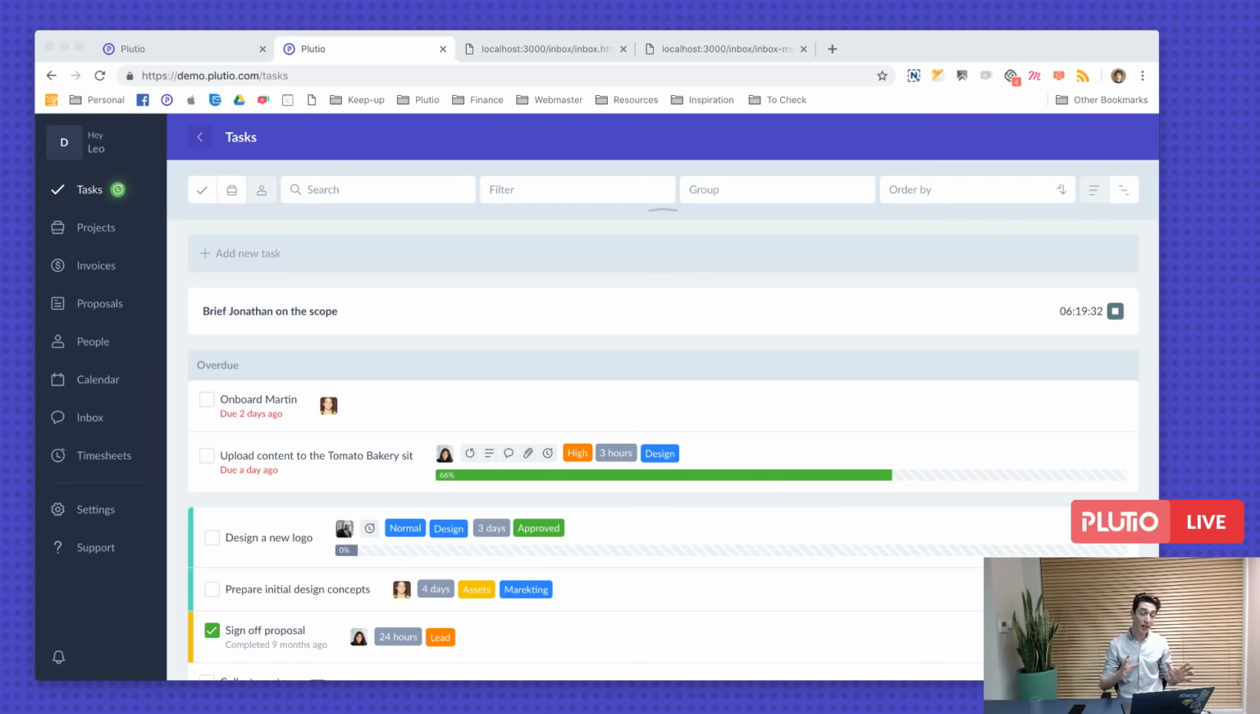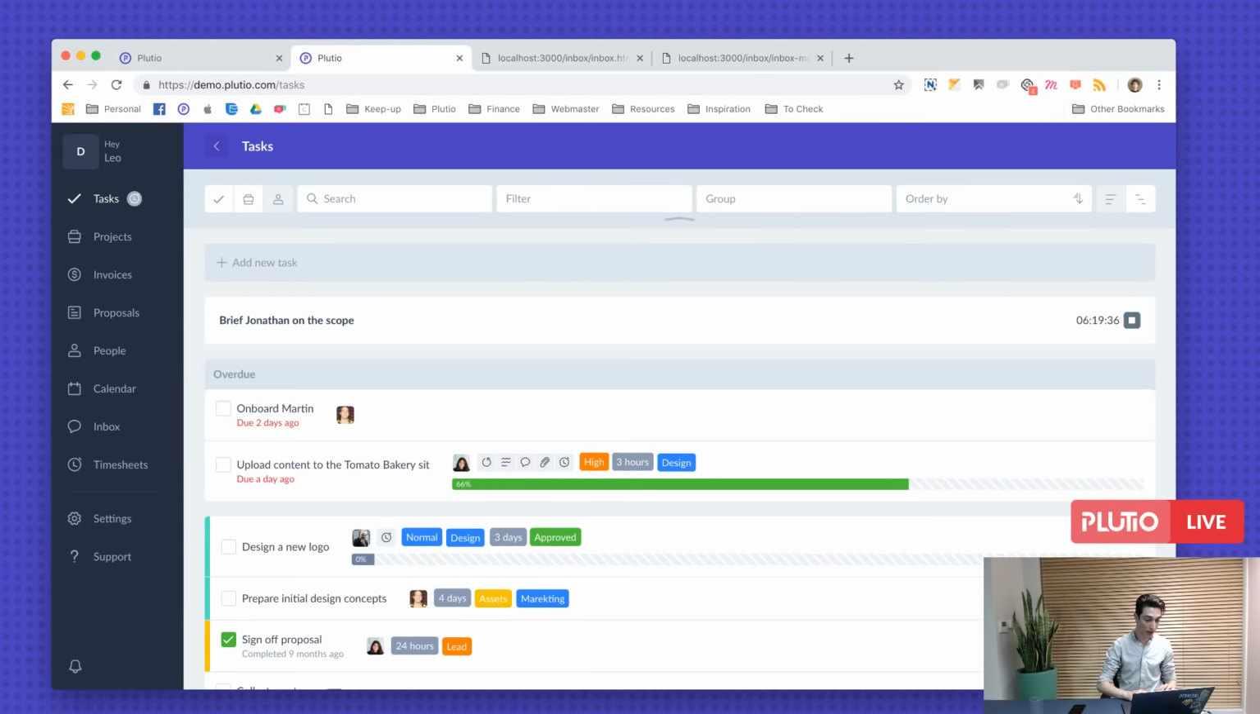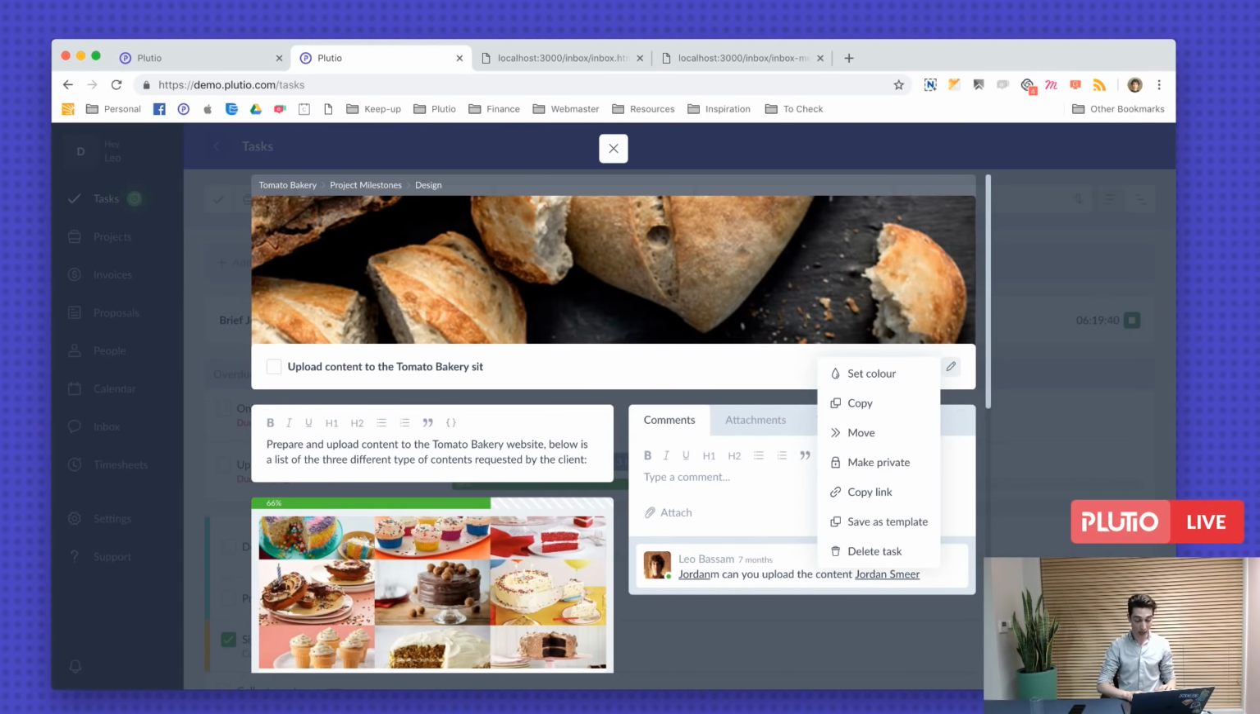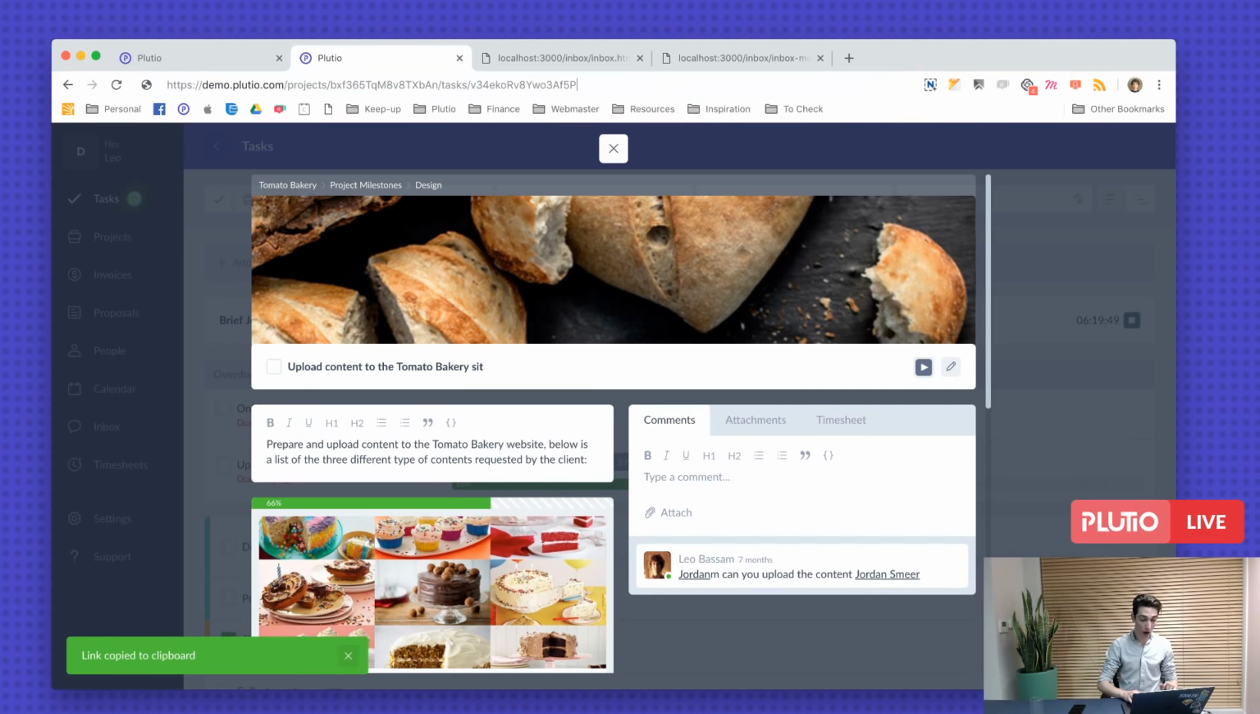Well, each task actually has a unique ID. So if I'm going to click on, let's click through to one of the tasks. If you click on the edit icon of a task, to open up its options menu. If you click on copy link, now that will generate a link with the ID of the task. So this is the ID of the task, and each task has a unique ID. You can use that ID in a custom field. So you can create a custom field called ID, and then you can add that ID to it.